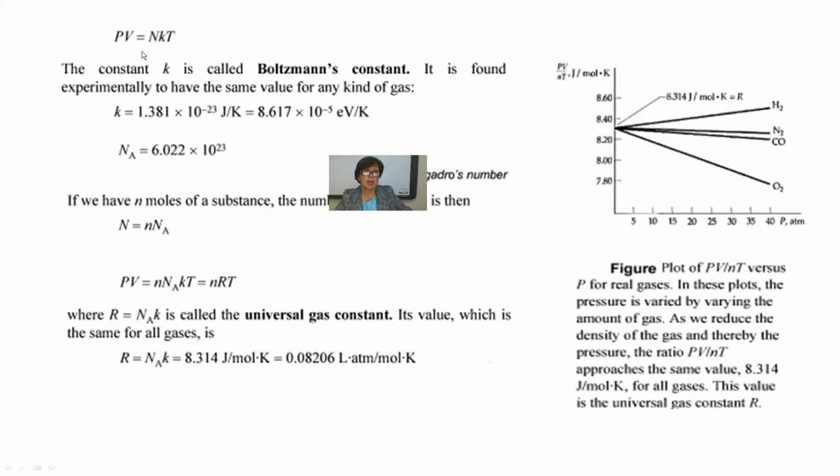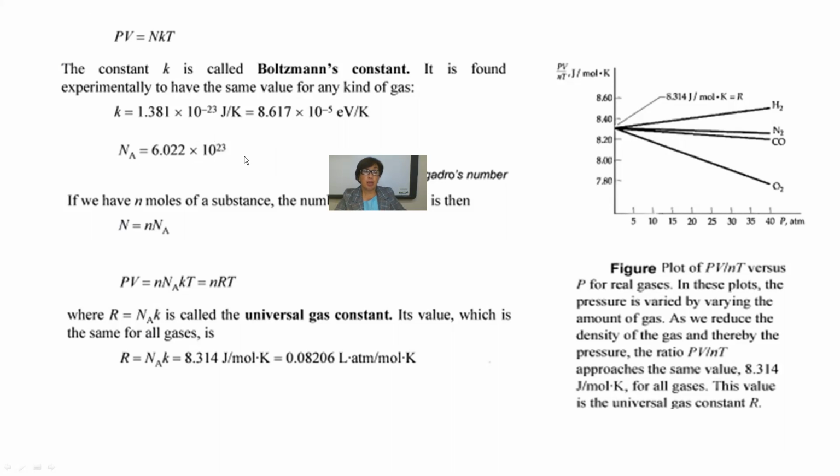Here k is a constant, called the Boltzmann constant. It equals 1.38 multiplied by 10 to the power minus 23 joule per Kelvin. Avogadro's number is 6 multiplied by 10 to the power 23.